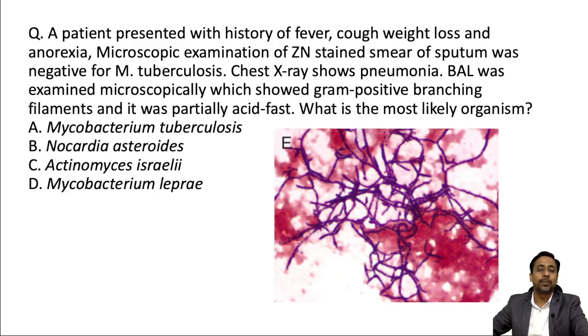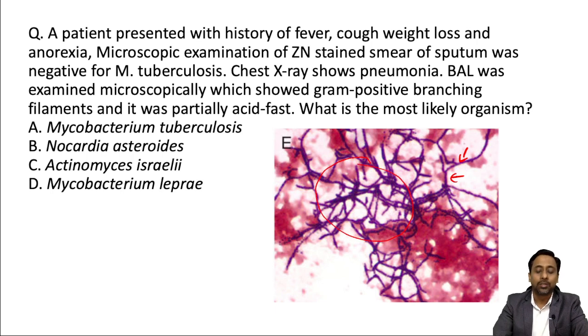It is about a patient who presented with a history of fever, cough, weight loss and anorexia. Microscopic examination of ZN stain smears of his sputum was negative for Mycobacterium tuberculosis. Chest X-ray shows pneumonia. BAL fluid was examined microscopically, which showed gram-positive branching filaments, and it was partially acid-fast. So what is the most likely organism? Also the image is given in which we can see the gram-positive branching filamentous rods. We can see the branching here, and also so many filaments overall.